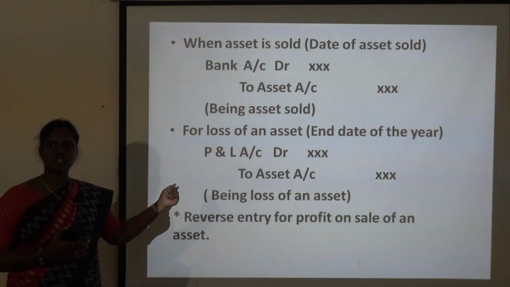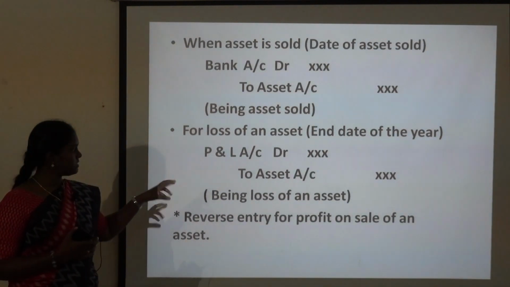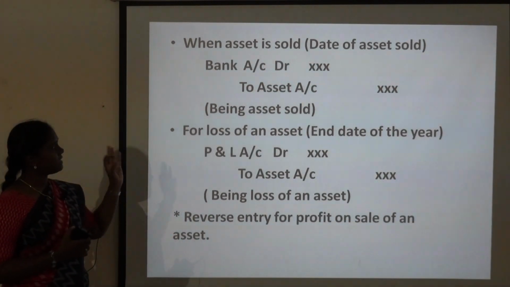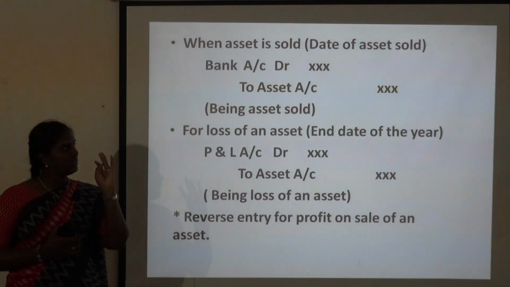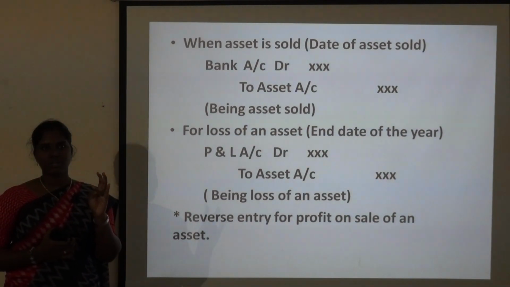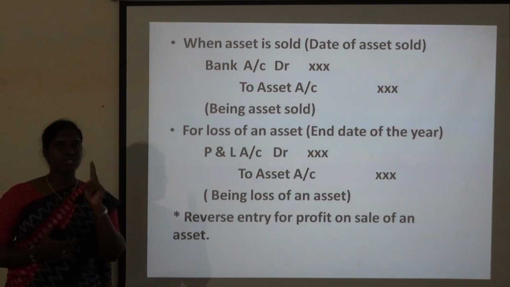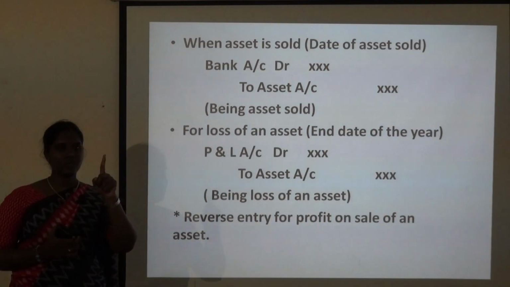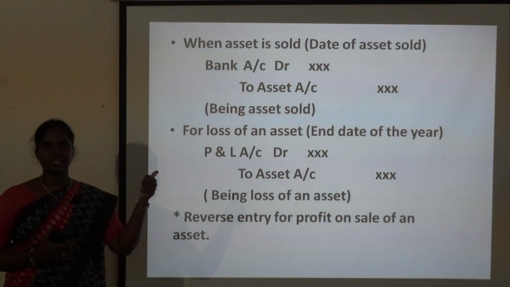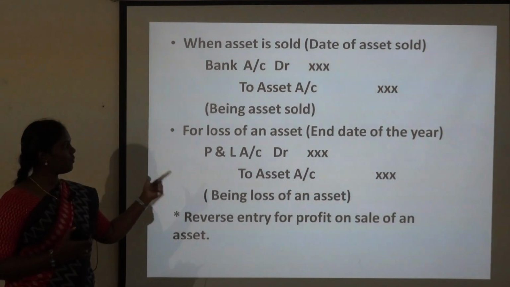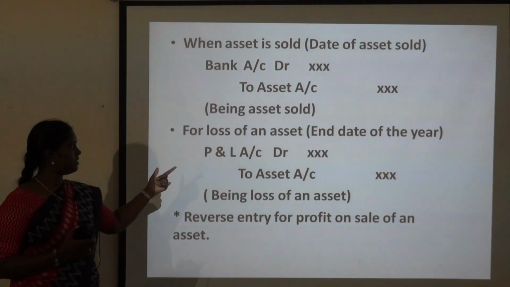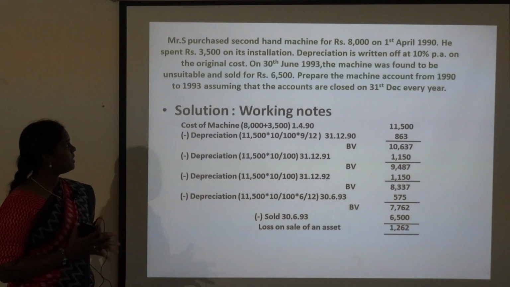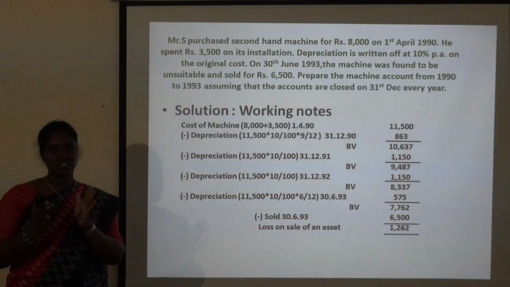The reverse entry has to be followed for the profit, that is, asset account debited to profit and loss account. So the three entries are the depreciation entry, the transfer entry, that is the profit and loss account entry, and these are the two entries which have to be continued year after year. The first purchase entry will come in the first year, and the sale entry will come only when the asset is sold. And then when the profit or loss occurs, the last entry will come. Then we will see a problem under that, to be followed with journals and ledgers.